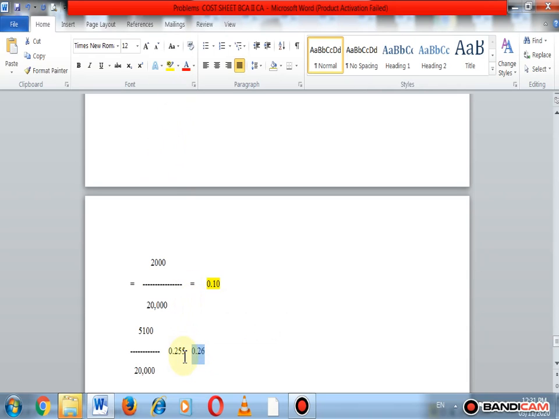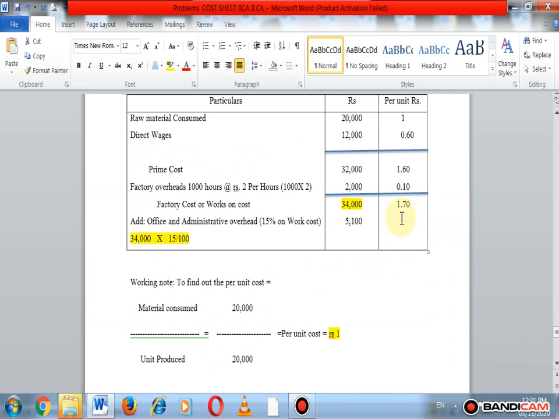Okay, so here if the digit is more than 5, then we make the round figure. If digit is below the 5, then we take only 25. Okay, so here 50, so we consider here 0.26. So 0.26 is the per unit cost in office. Just add the office overheads in factory cost or work cost, we get the cost of production.